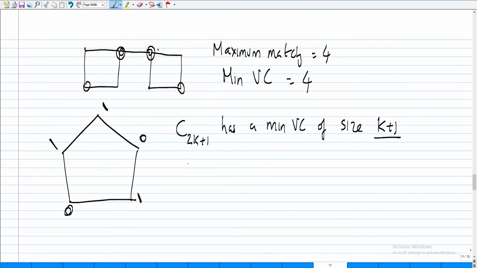Right? But of course, if it was C 2k, then the minimum vertex cover is of size k, because you will just pick the matching and pick the appropriate vertices. Right? So it seems that there is a big difference between bipartite and non-bipartite. Right? And that's something that we are going to observe now.